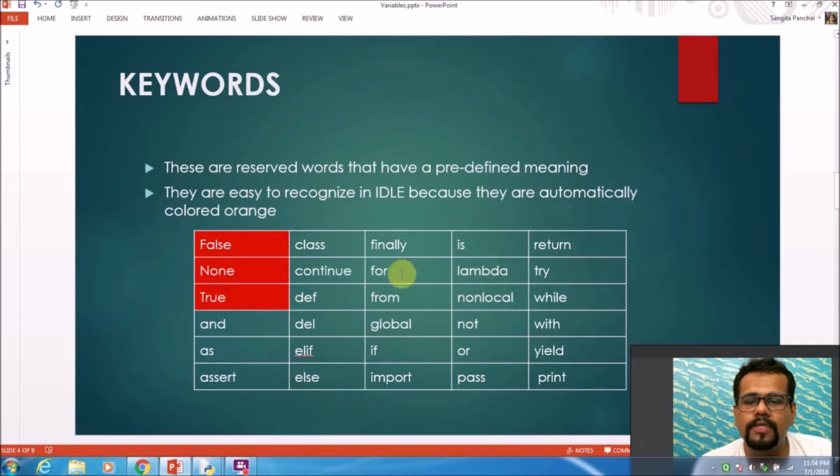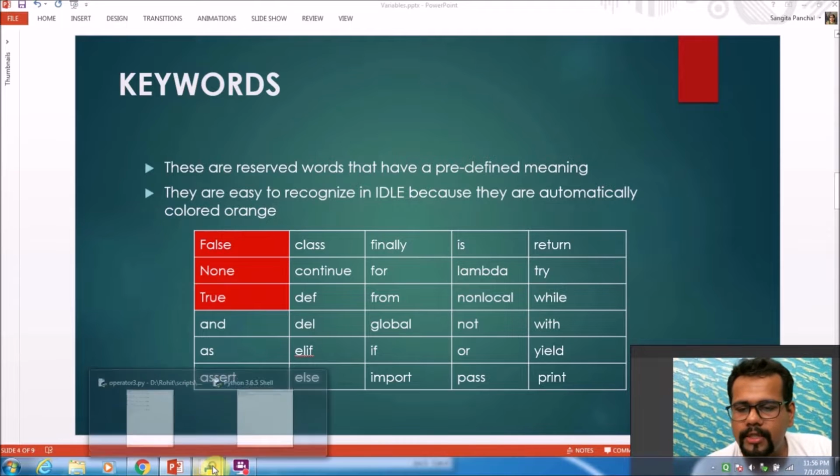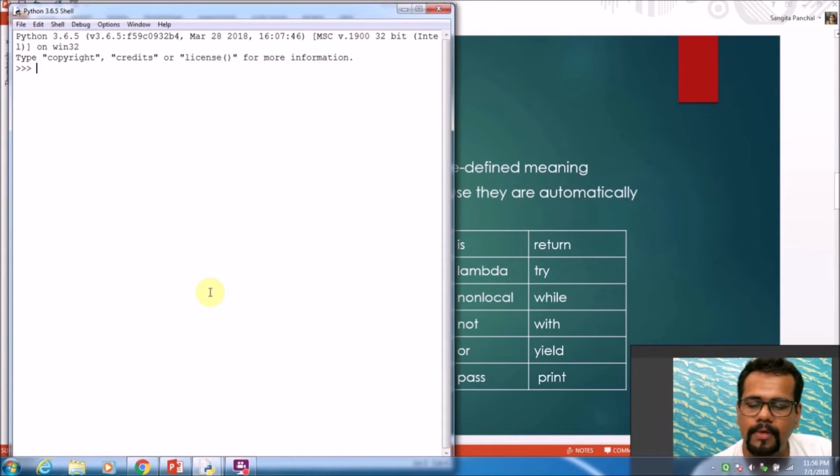Here are a few keywords which Python has defined meanings for, and hence they cannot be used as variables. The False, None, and True keywords start with a capital letter, and the rest of them all start with small letters. IDLE recognizes all of these words as keywords, and it also color codes them as orange, so you cannot use them as variables. So let's start the Python IDLE and start naming some variables.